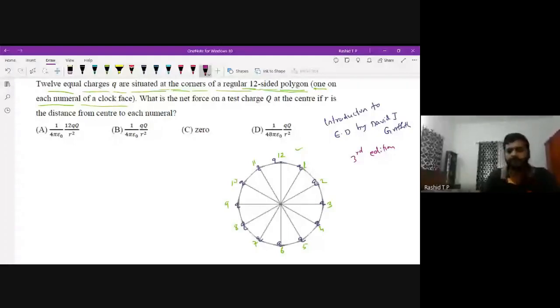The 12 charges are placed at each numeral of the clock. What is the net force on a test charge Q placed at the center, if R is the distance from the center to each numeral? Every distance is R. Can anybody tell what is the answer?